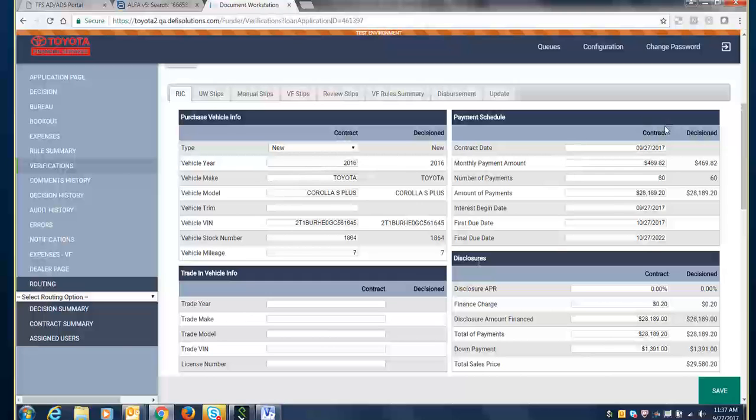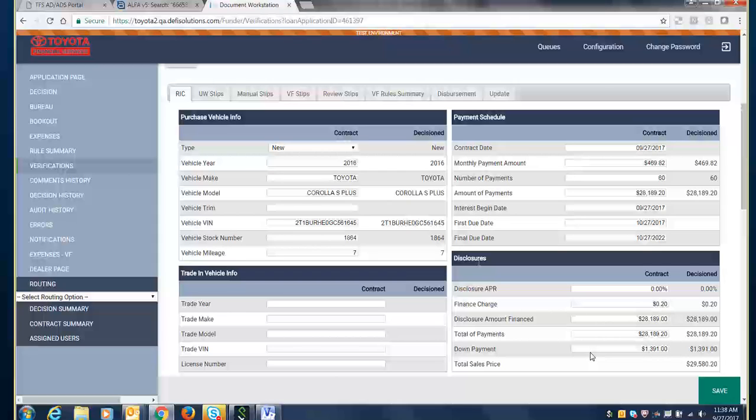It runs a series of validations and checks on the data, and it also does calculations and compliance checks to make sure that our Reg Z box is accurate with the finance charge, finance amount, total of payments, and all the things that were disclosed with the customer during the contract signing.